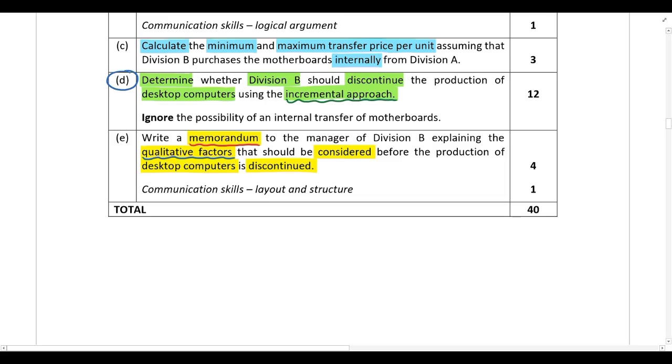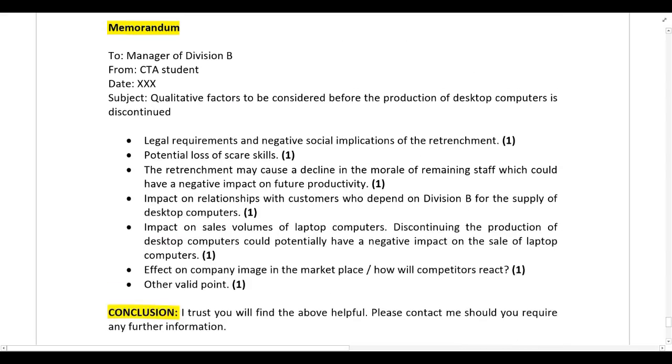Now, first we know employees are going to be retrenched. And there's quite a few things that you can discuss around the retrenchment of employees. You need to consider the legal requirements when it comes to retrenchments, and also the negative social implications of retrenching employees. In addition to that, you need to consider the potential loss of scarce skills, because obviously those employees now no longer work for your company.